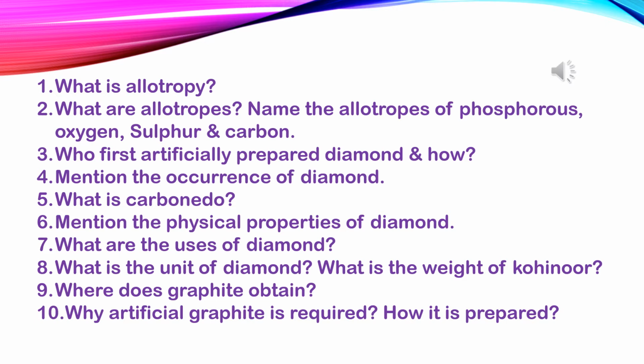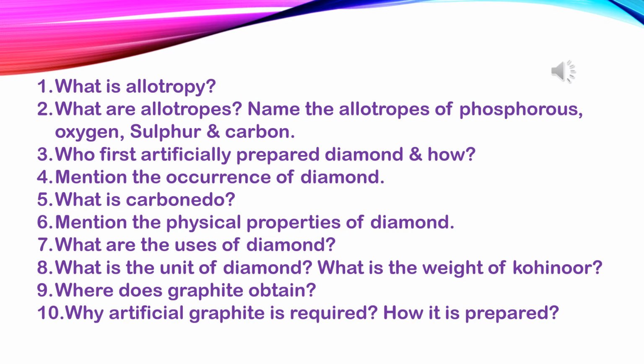Next question, what are the uses of diamond? Black diamond or carbonado is used for cutting and polishing glass, precious stones and different hard substances. This type of diamond is called bort. Number 2, due to its sparkle, diamond is used as a jewel stone. As a jewel stone, the weight of diamond is measured in carat unit.